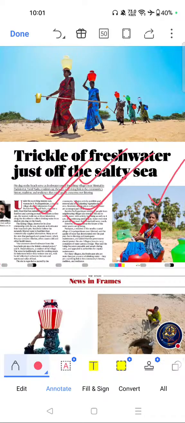Relevant for questions on traditional ecological knowledge. Can be used in mains answer on groundwater conservation. Key themes are coastal aquifers, freshwater lens, groundwater conservation, water security, climate resilience, and community resource management.